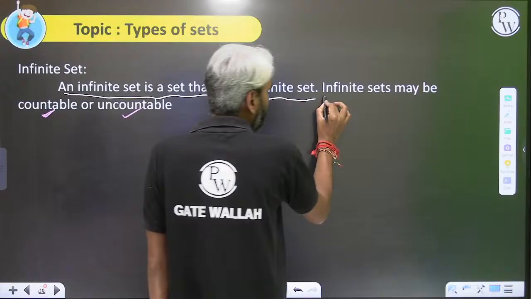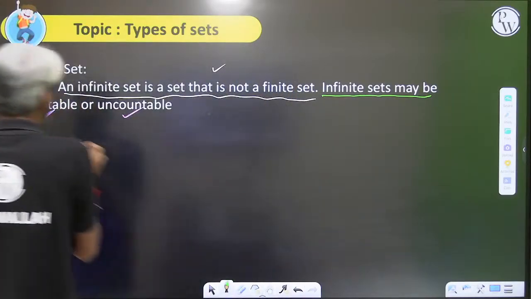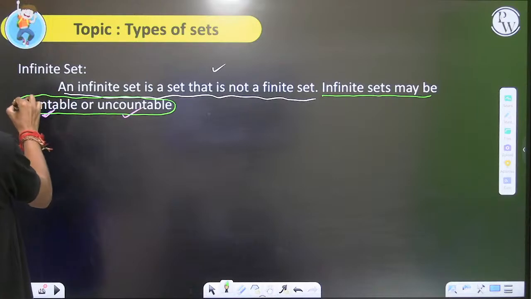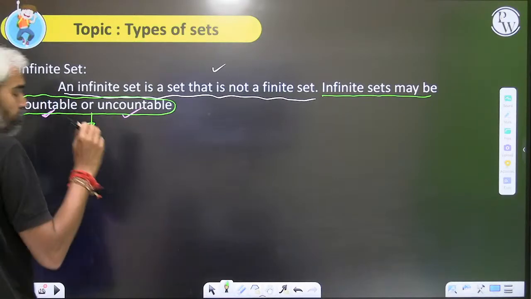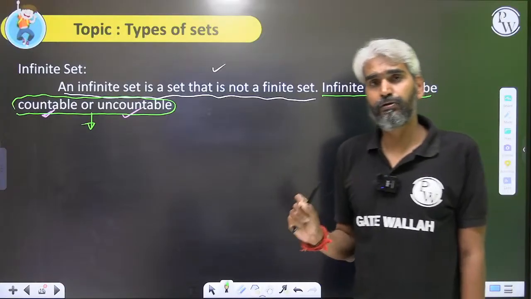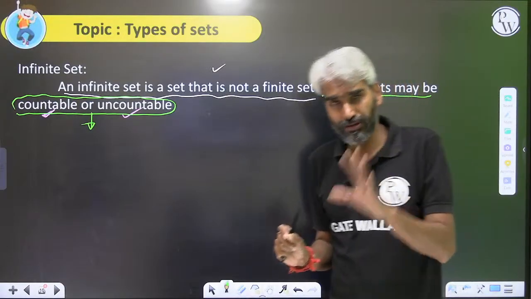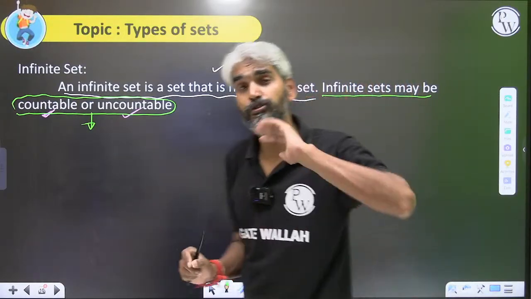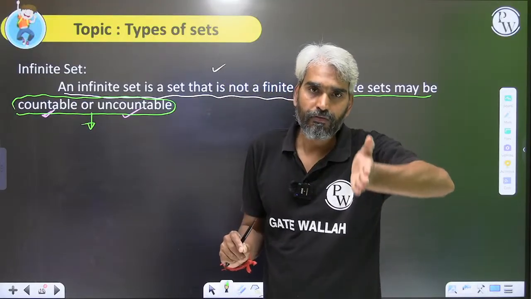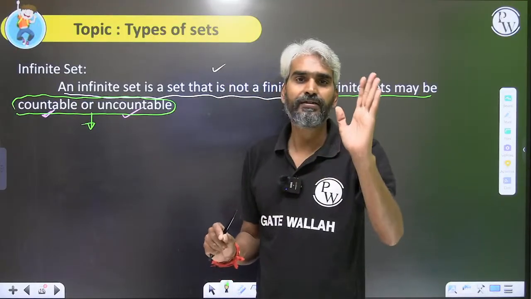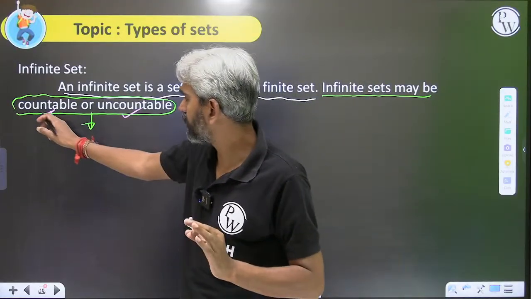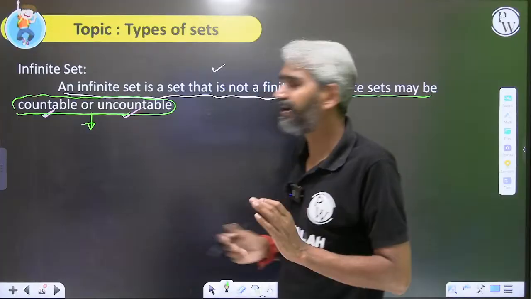This is a very tricky definition. An infinite set may be countable or uncountable. The definition of countable and uncountable sets itself will take 2 to 3 hours. Apart from that, first of all, I'll have to explain the concept of one-to-one and onto functions. If you do not understand one-to-one and onto functions, it will be very difficult to understand countable and uncountable sets.